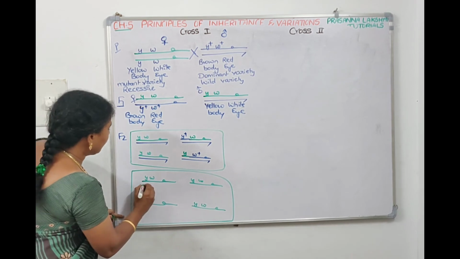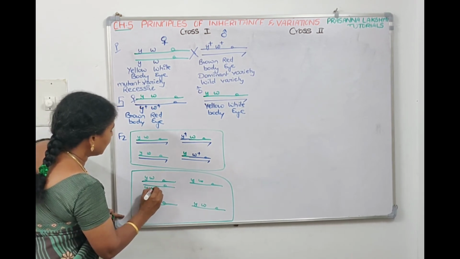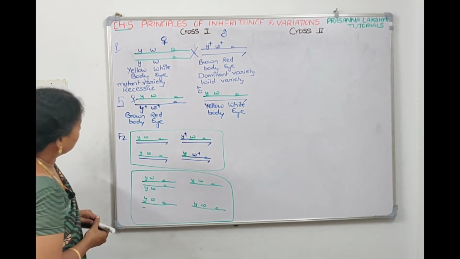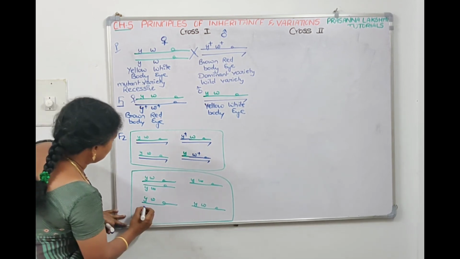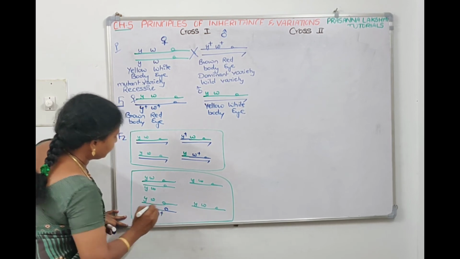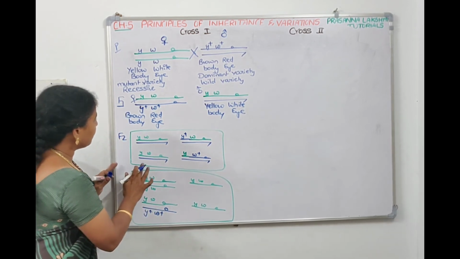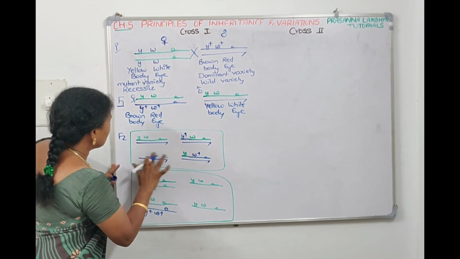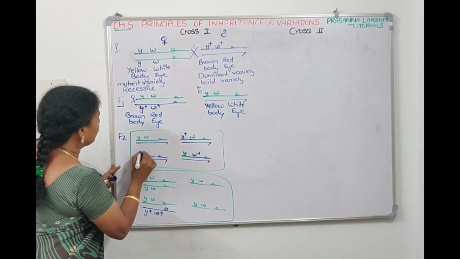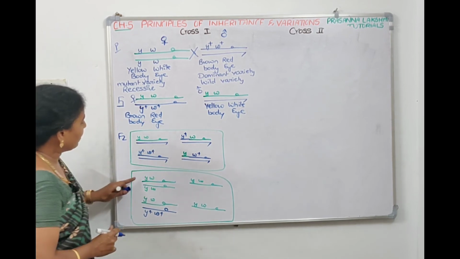The mother will pass on Y and W, and mother will pass on Y plus W plus, right? So here also it will be Y plus and W plus. So mother will pass on this chromosome to one son and this chromosome to one son, Y plus and W plus.